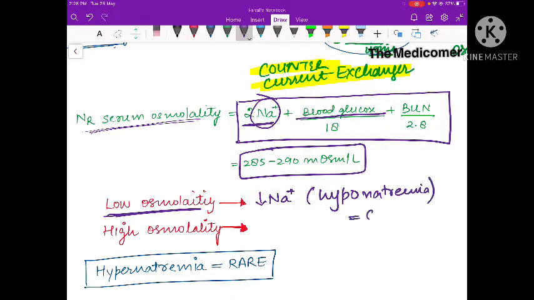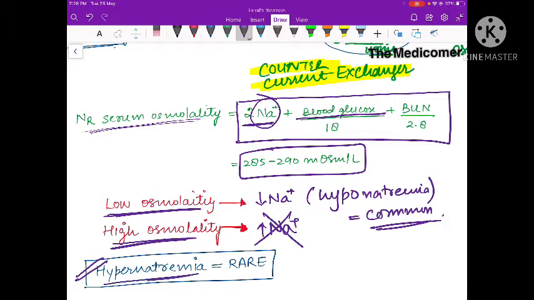Hyponatremia. So hyponatremia is very common in clinical practice. Hyponatremia can be seen in a lot of conditions. Whenever there is low osmolality, most commonly it means there is low concentration of sodium, there is hyponatremia. But does high osmolality mean hypernatremia? So does high osmolality mean increase in sodium levels? Answer is no. Hypernatremia is a very rare thing. It's hardly seen in any patient.